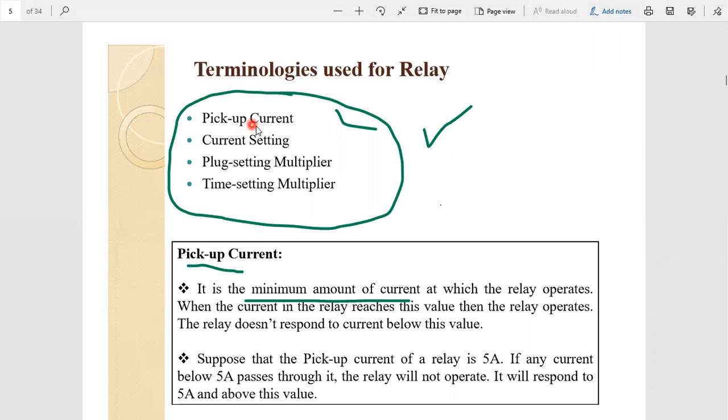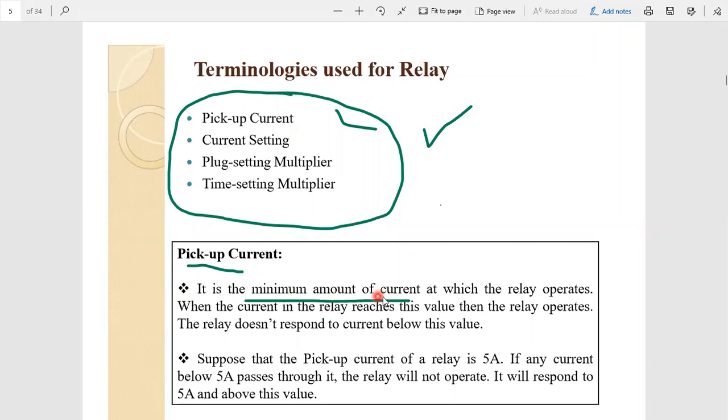So don't bother about the pickup value; it may be current, voltage, or the phase angle between voltage and current. No matter. In this case we have taken current, so I mentioned current.